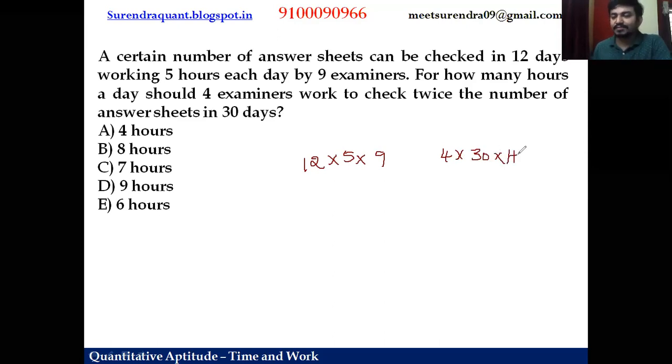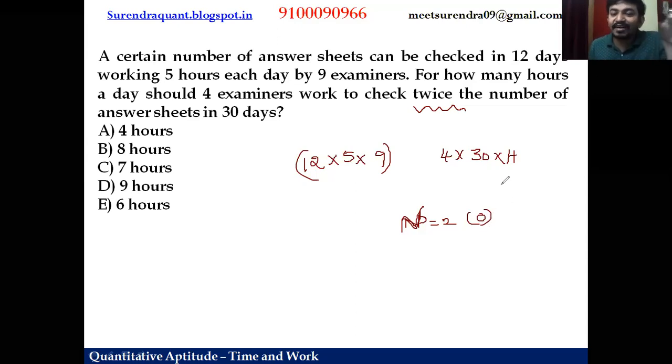Let us take hours. But friends, initially they were correcting these many papers, but in the new condition, they were checking twice the number of answer sheets. So now the present work is 2 times the previous work, right? This is new work. New work is 2 times old work, right?